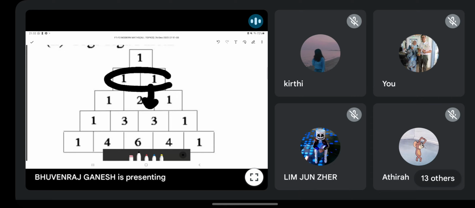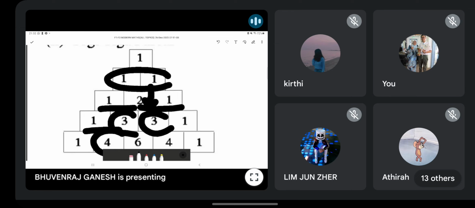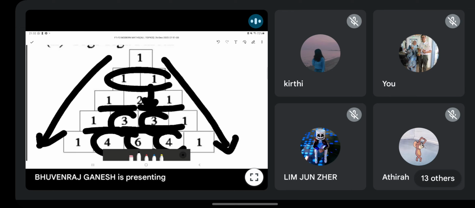Then you continue. 2 tambah 1, you get 3. 3 tambah 1, you get 4. 3 plus 3, 6. And then you get 4. The numbers at the side selalunya sama. Left side, right side selalu 1. Always number 1, never change. So this is how we get Pascal's triangle.